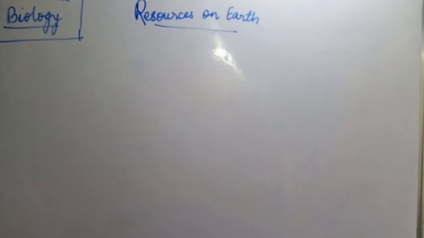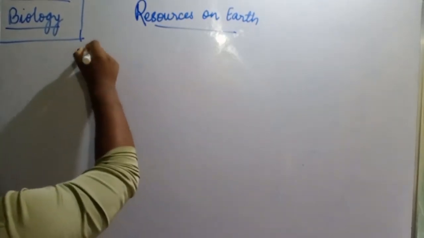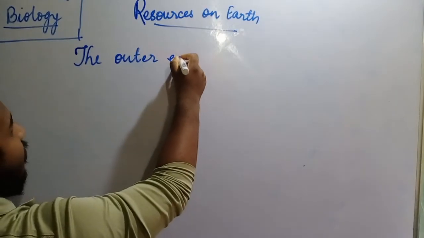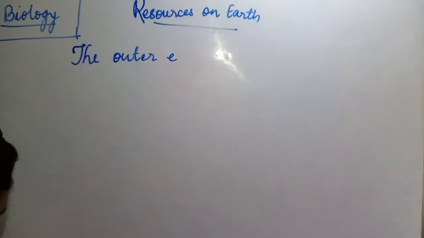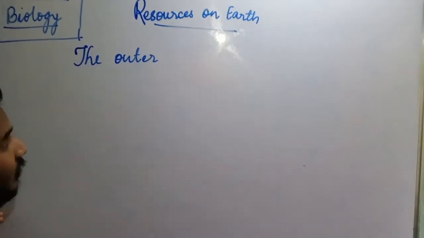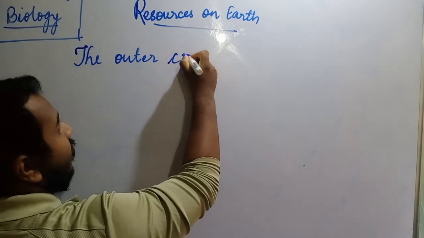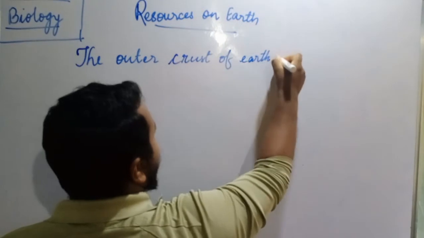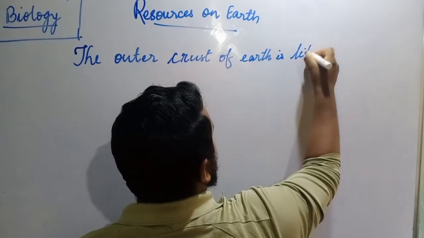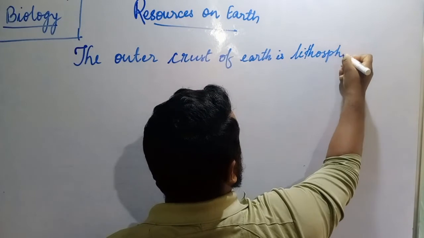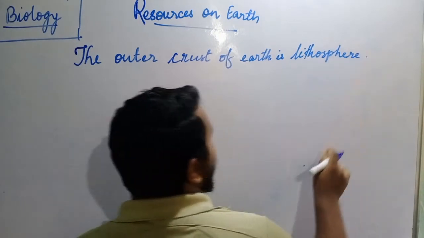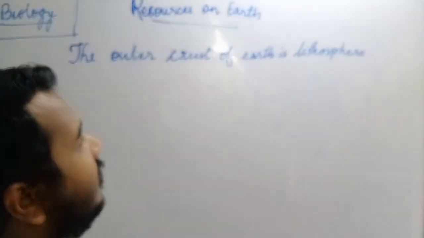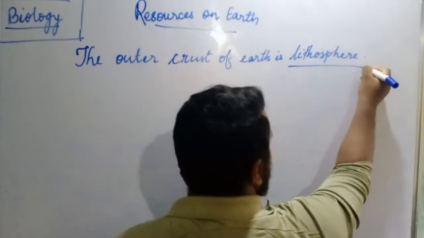First is the earth's crust, the outer crust of earth, which is the lithosphere, where we are standing, where we are making houses, where we are digging. This is the first resource of our earth, lithosphere.